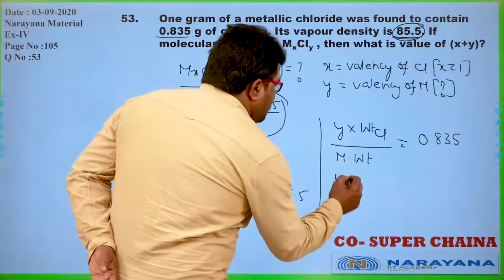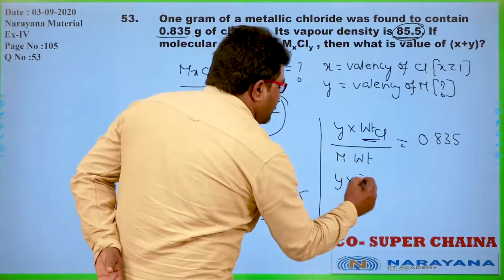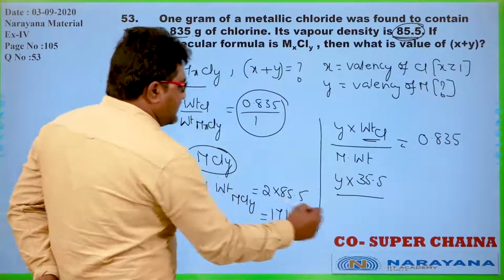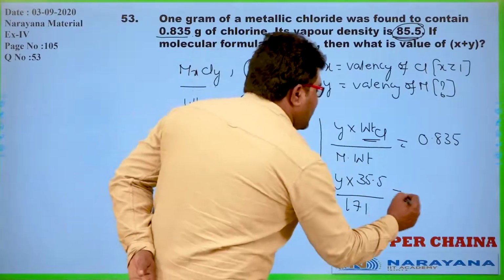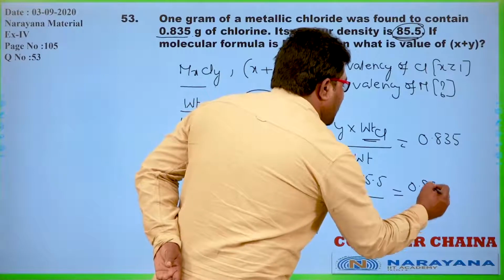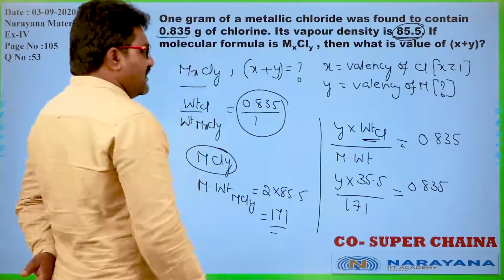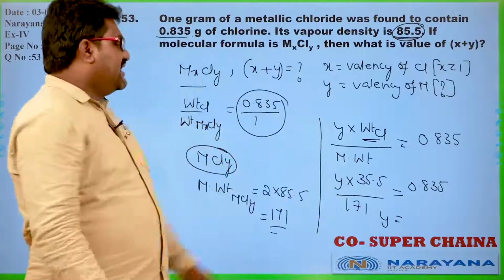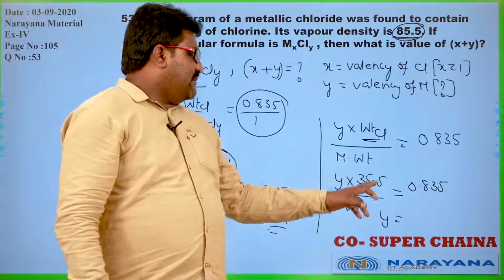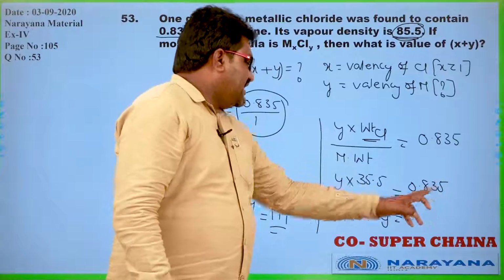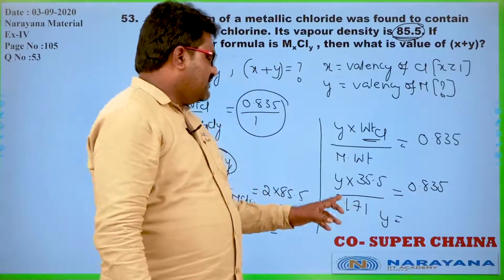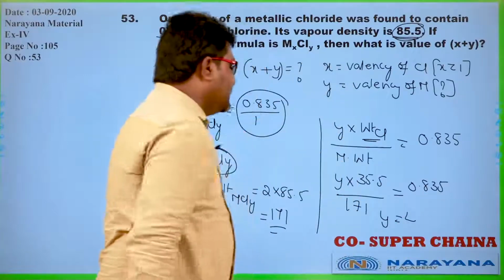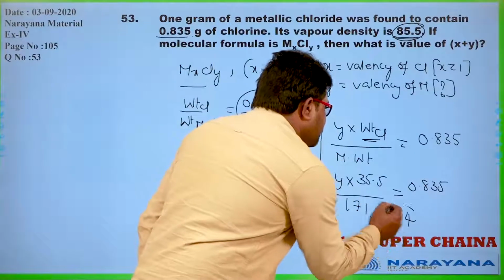So y into the atomic weight of chlorine, 35.5, and the total molecular weight of the compound is 171, that is equal to 0.835. From here we can calculate y: y is equal to 0.835 into 171 by 35.5, we will get 4.